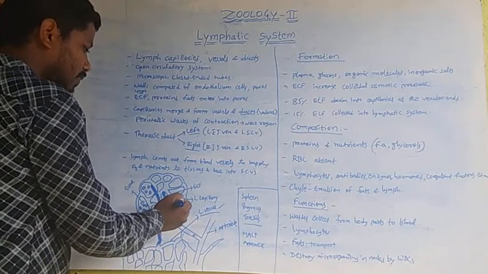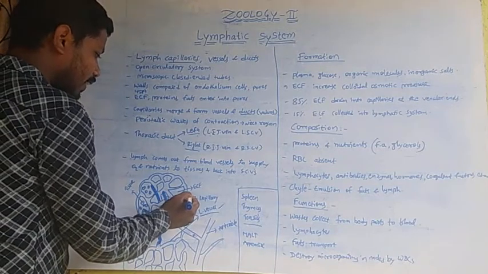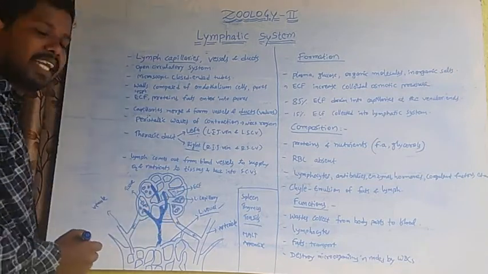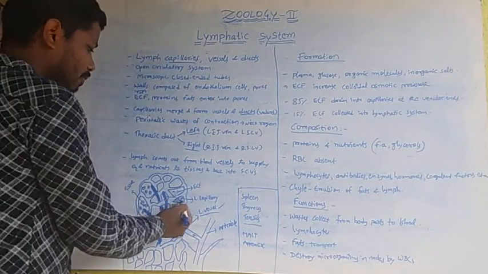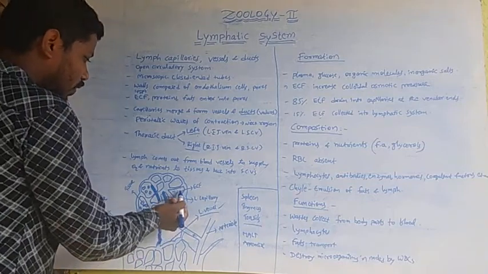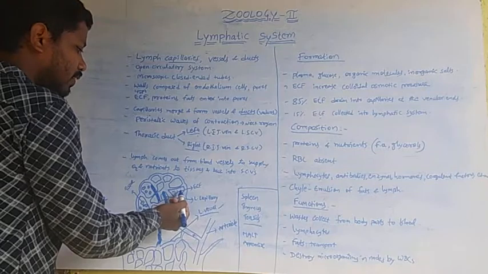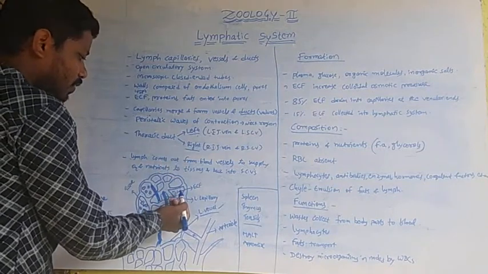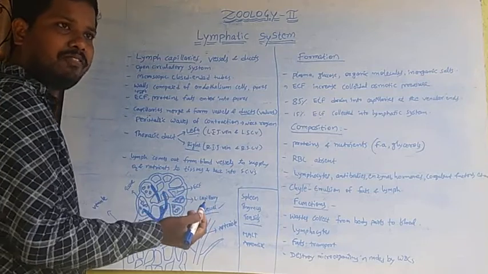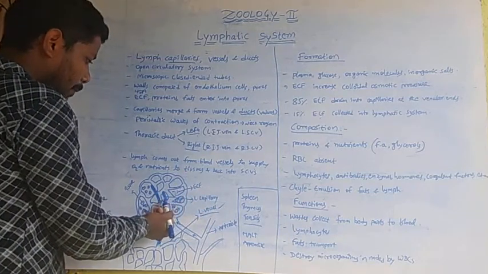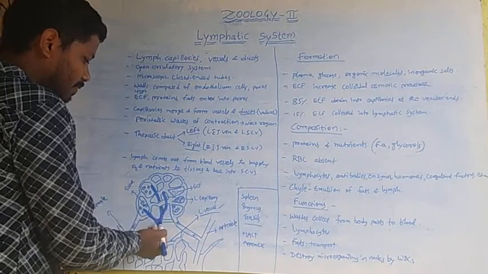Some extracellular fluid is present in the capillaries. This extracellular fluid, proteins, fats, these types of substances are collected by the lymph capillaries.